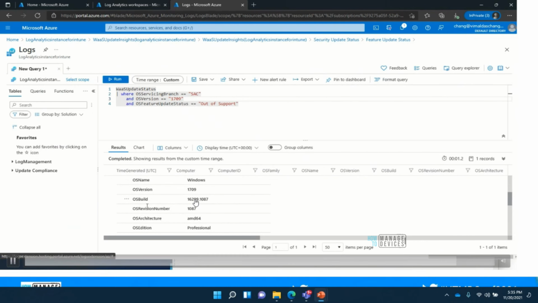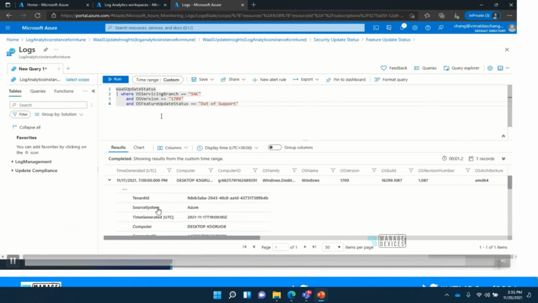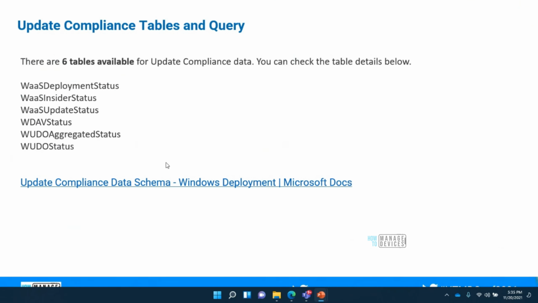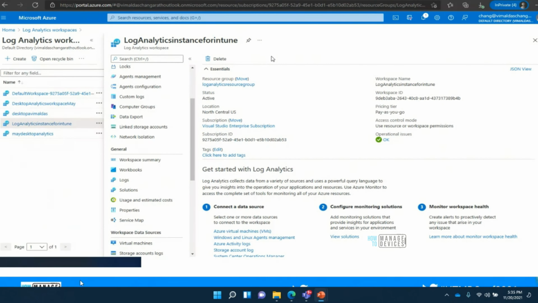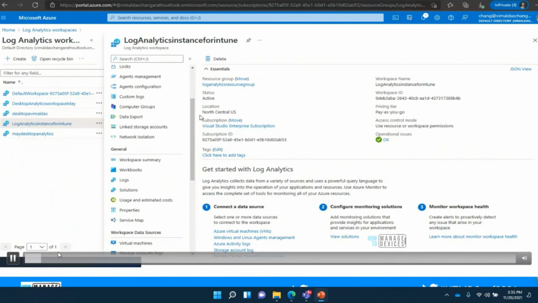You can see here there is a lot of useful information for each attribute, which version, where we stand. We'll come to that in the next slide. So you can see from here there are different tables in which the update information is stored. Primarily, I would say there are 6, but there are actually 4, if you ask me, primarily. We will go a bit more into detail about these tables.